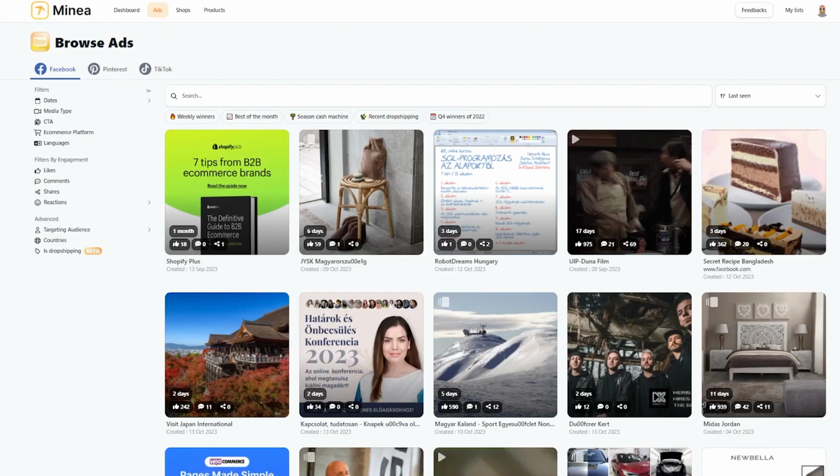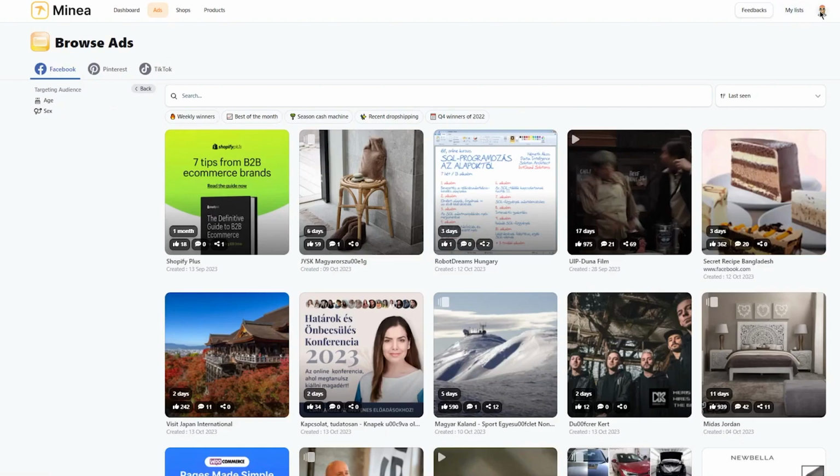So PiPiad and Minea are pretty much the same, but the only difference that I see is that Minea gives you a variety of stores to actually access from. Although PiPiad does give you a lot of ads from TikTok. I would say you get more originality and variety on Minea because most TikTok people go with a very certain niche, whereas on Pinterest and Facebook people go with a very different set niche. So you can obviously go with different niches and different variety of products and originated products, and skyrocket your dropshipping from there as well. And fun thing is that you can also choose a certain targeted audience, which you can't choose in PiPiad. So I would also give Minea a plus point for that as well.